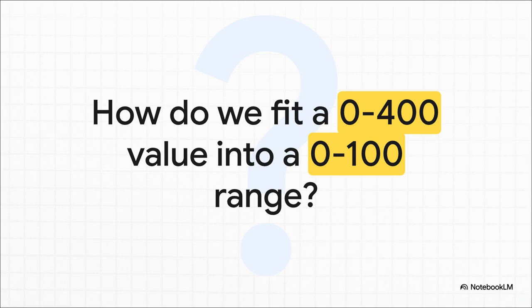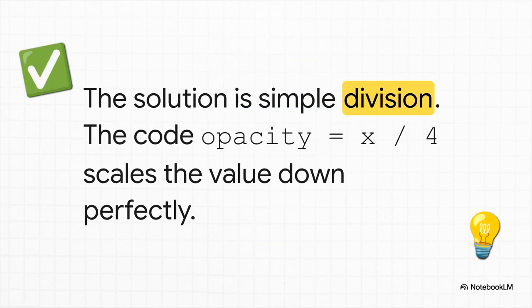So how do we make those big numbers fit into the small container? And you know what? The solution is beautifully simple: division. Since our input range of 400 is exactly 4 times larger than our target range of 100, we just have to divide the input value by 4. By setting opacity equals X divided by 4, we scale everything down perfectly.